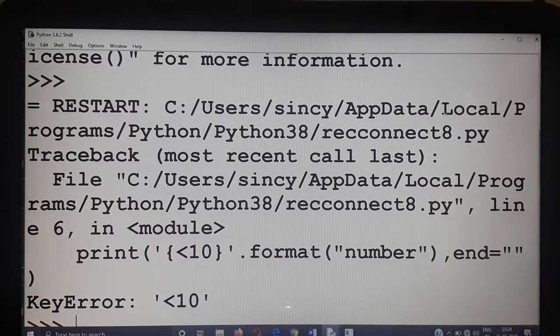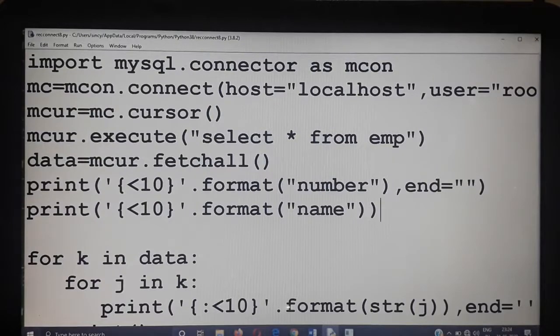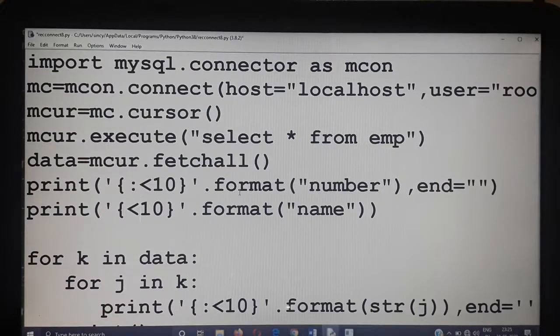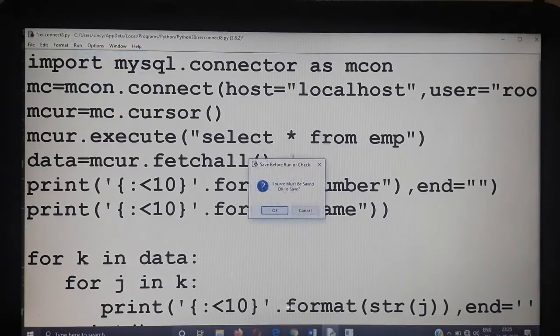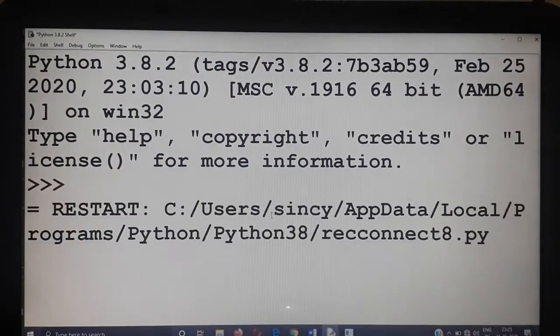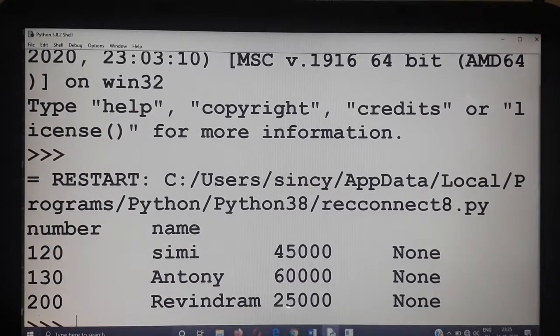Colon, I didn't put the colon over there. Colon, and here also the same colon, and run the program. So you have to try out this program, then only you will get an idea about how to format. See that number, name, all these things will come out like this.